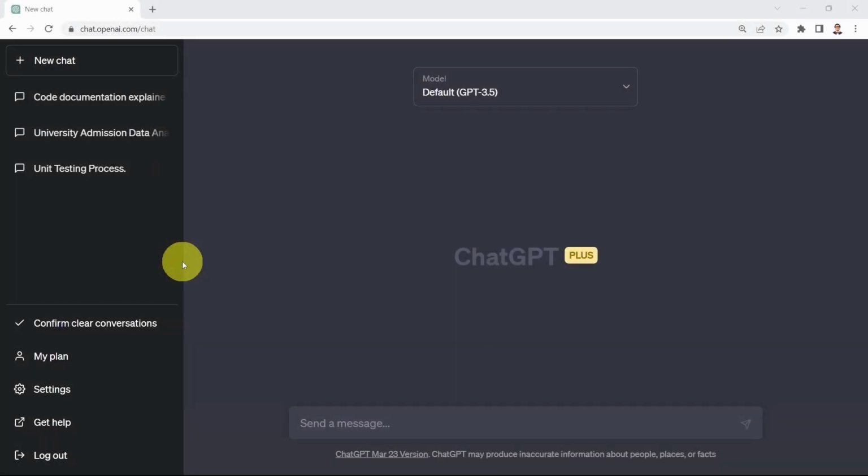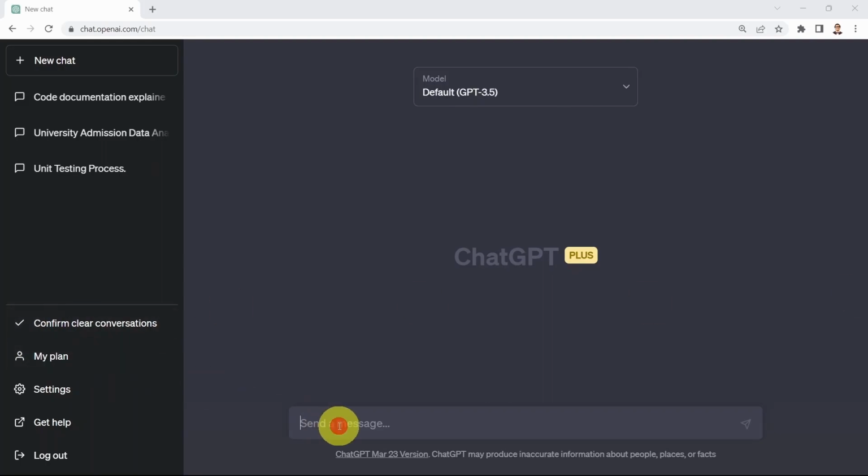Hello everyone and welcome to this lesson. In this lesson, we will learn how to leverage ChatGPT to basically convert from one programming language to another. Let's go ahead and start with a simple example. Let's assume that I would like to convert a code from Python to the C programming language.